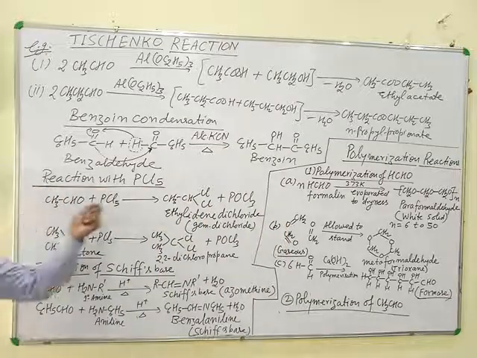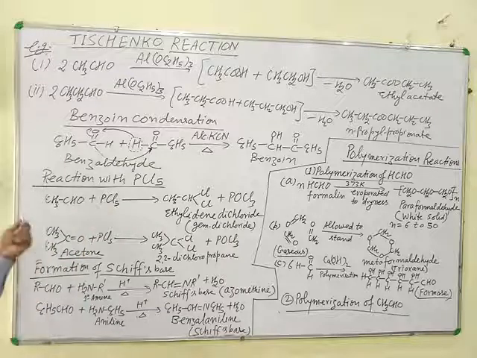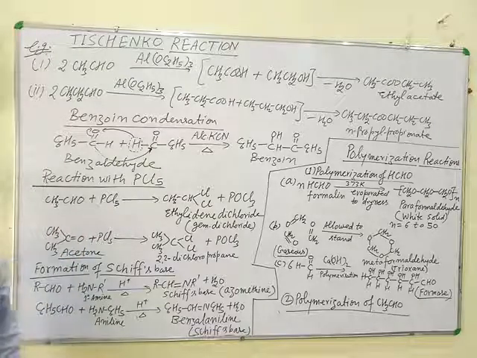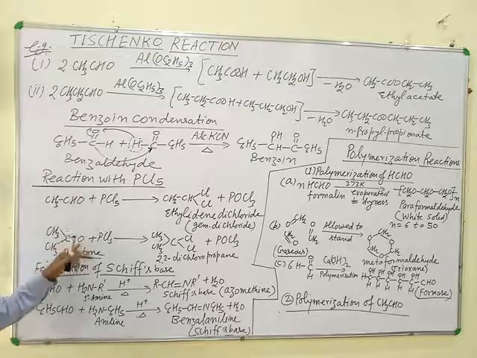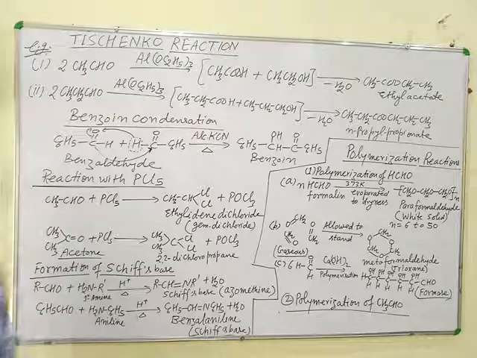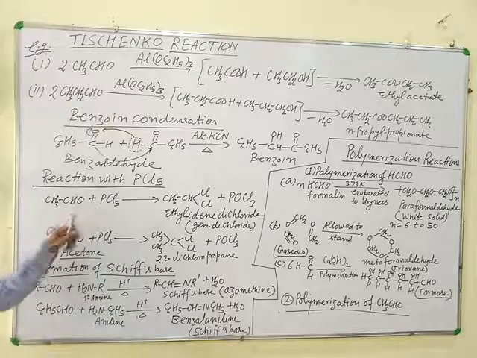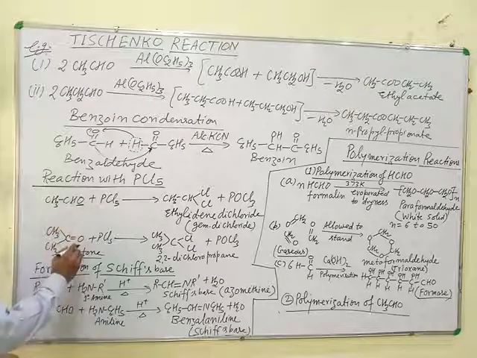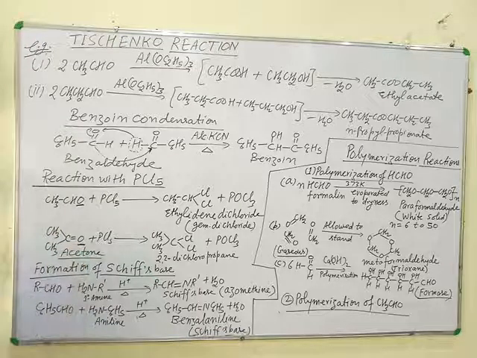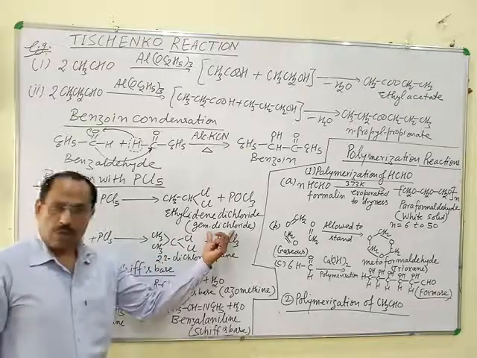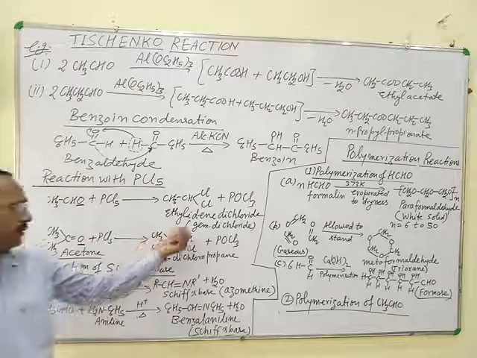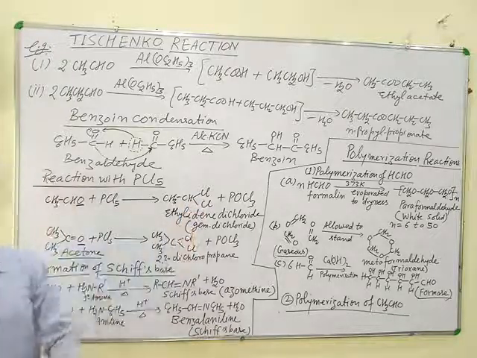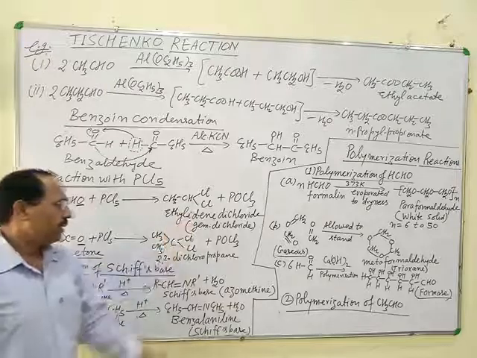Next reaction is reaction with PCl5. Aldehydes and ketones react with phosphorus pentachloride. In this reaction, the oxygen of aldehydes and ketones gets replaced by chlorine atoms. Means this oxygen of aldehyde and oxygen of ketone gets replaced by two chlorine atoms and gem dihalide is formed. Gem dichloride is formed. Gem means both the chlorine atoms are present on the same carbon atom. That's why this is gem dihalide.